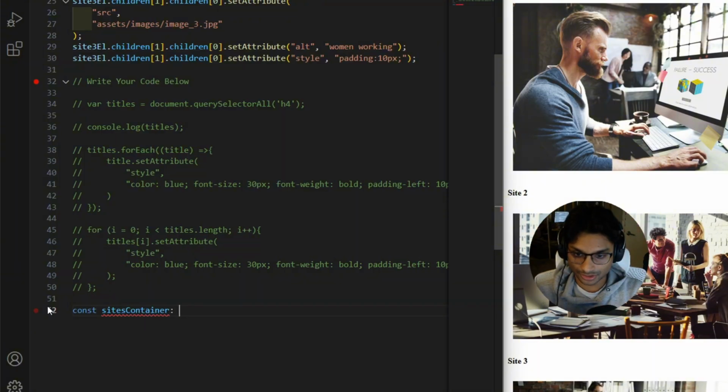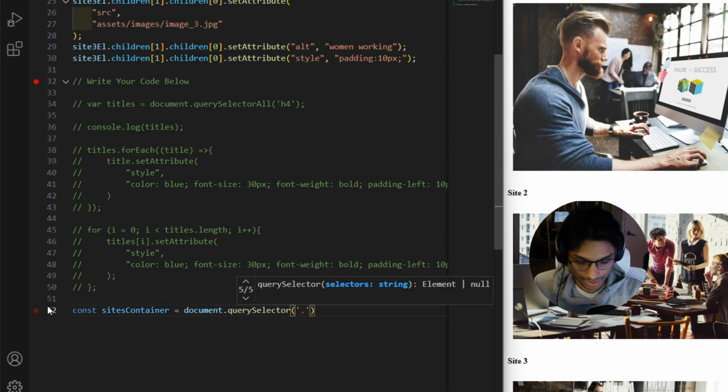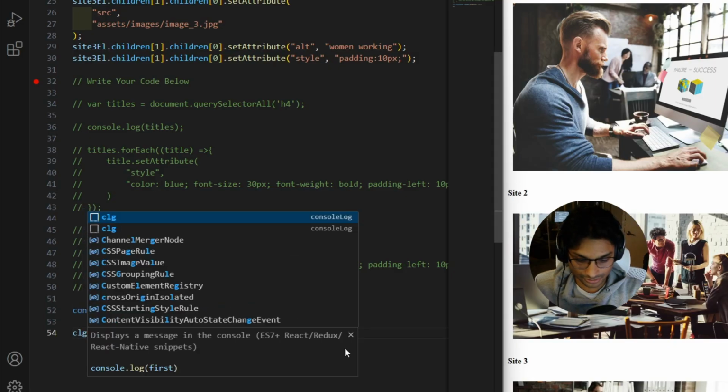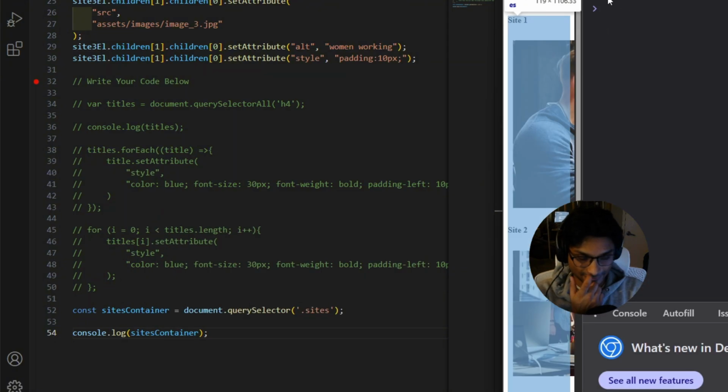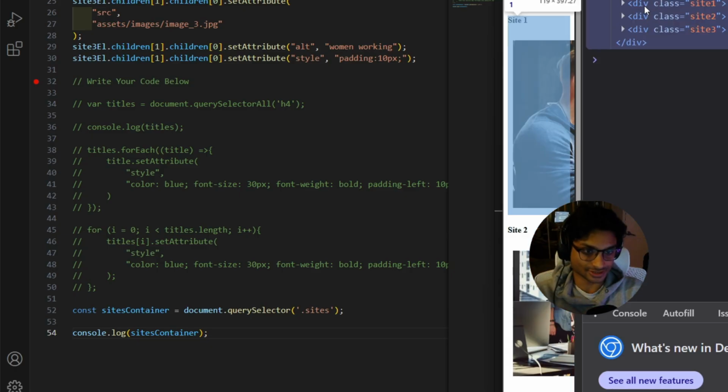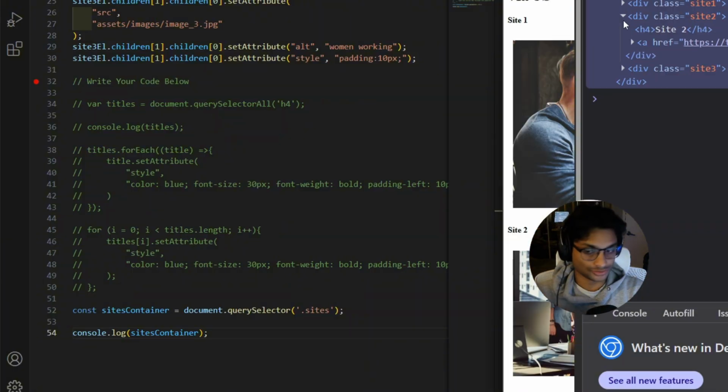It's going to equal document.querySelector, and now we're going to reference the sites class, and by console logging, we can see that here we are. We have the sites, and all three of the sites are inside of this container. Cool.